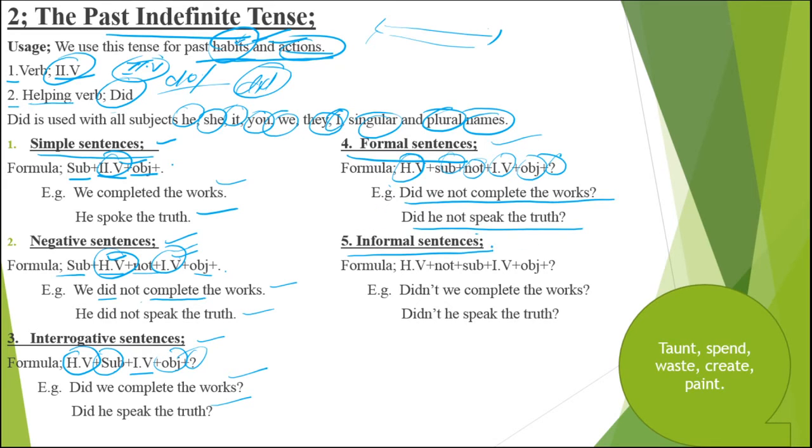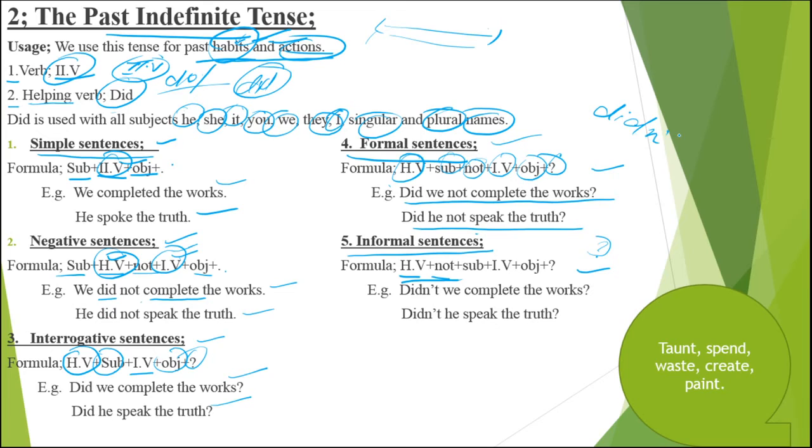Now interrogative negative informal sentences are those sentences in which we ask a question, deny the statement, but we ask them in an informal way, and we use it in a friendly atmosphere. We use it with our juniors or youngers, and we also use it in our spoken English. The fourth one may be used in your written, and the fifth one may be used in your spoken English.